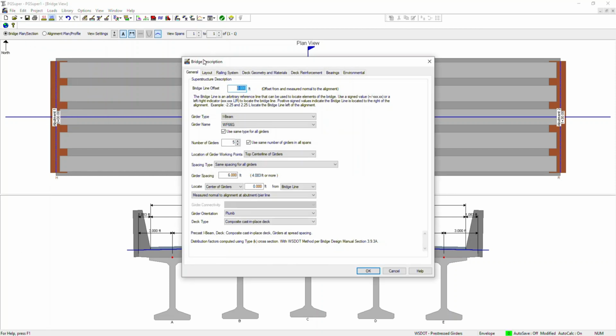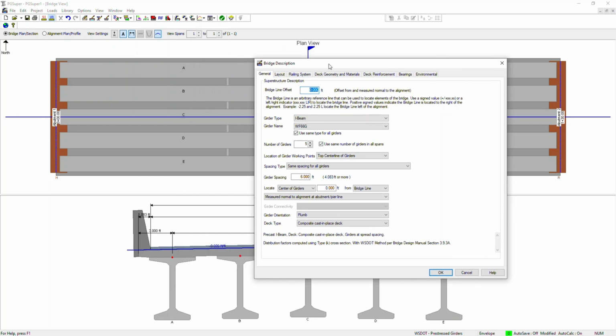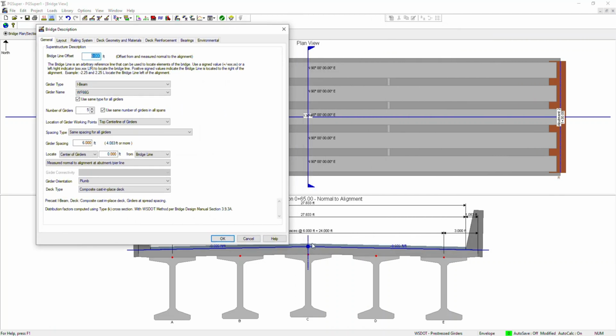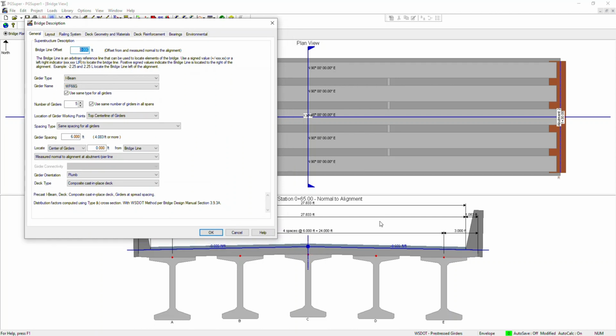If you click on the bridge, the first thing you will see is bridge line offset. Bridge line offset is basically a reference line about which this layout line is to be placed. For example, in this auto-generated example, the crown of the deck is centered just at the middle.